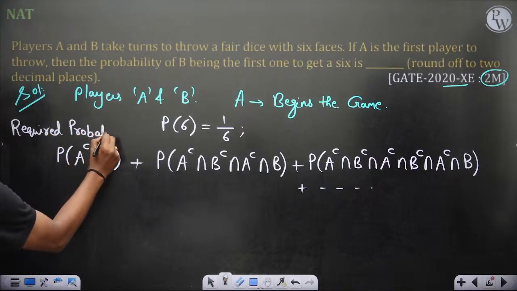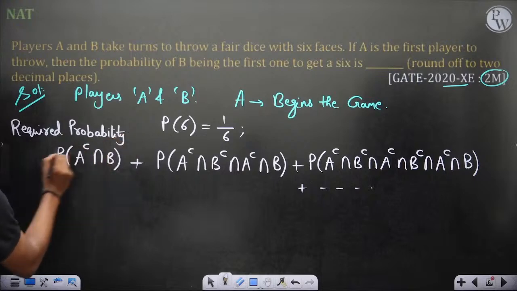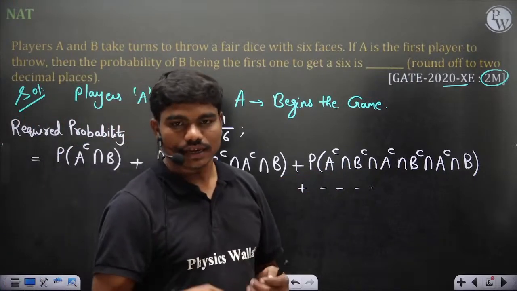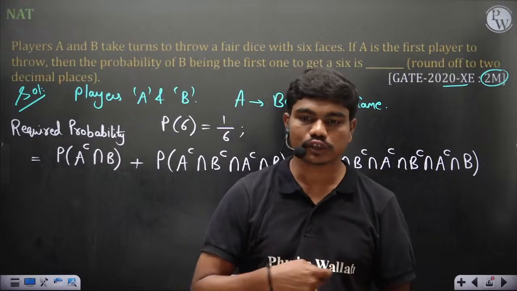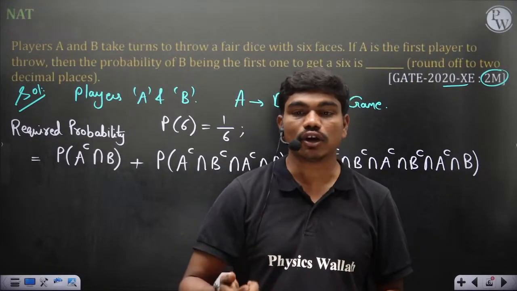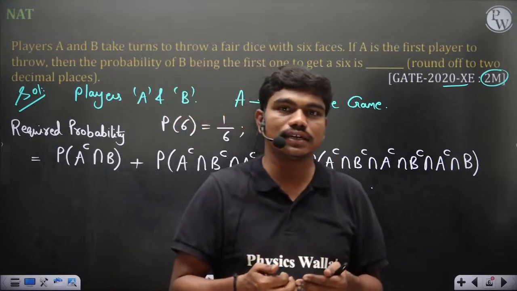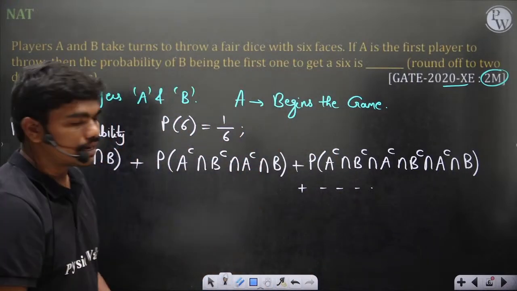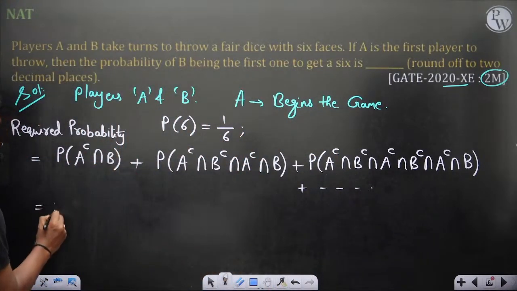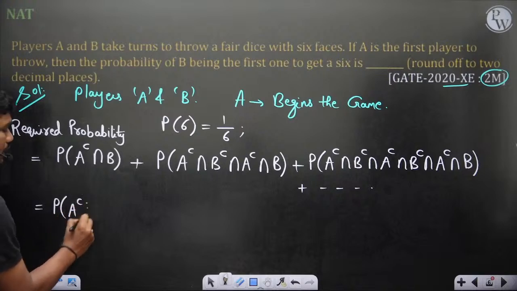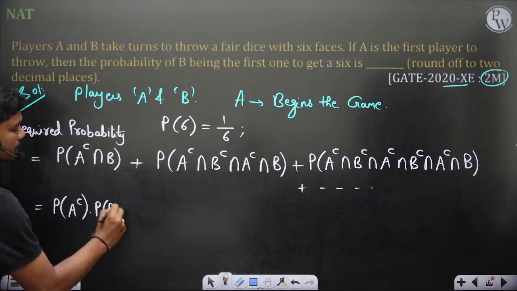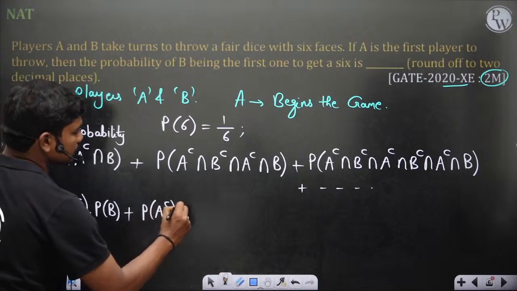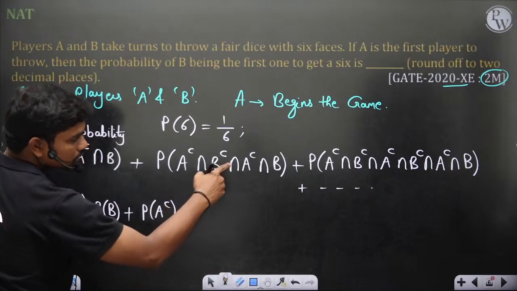required probability is equal to, so this sequence goes on, and every time that either A or B rolls a die, it's independent. Okay, it's not like since A did not get a 6, the die won't think that it should turn out 6. Okay, so each and every event is independent, which means this can be written as probability of A not getting a 6 into probability of B getting a 6 plus probability of A not getting a 6 into probability of B not getting 6 into this.